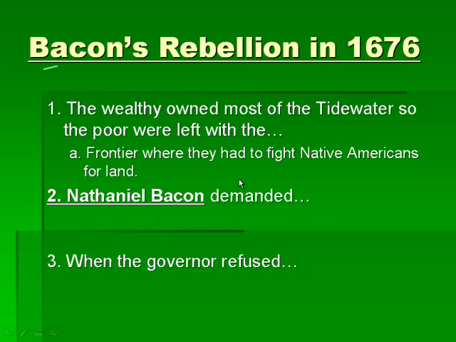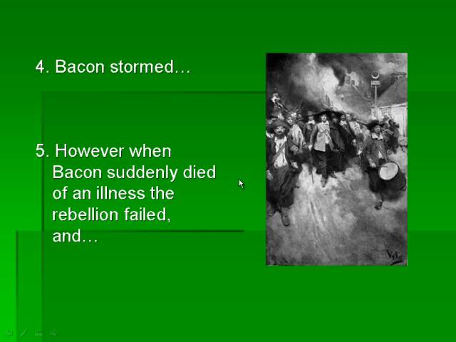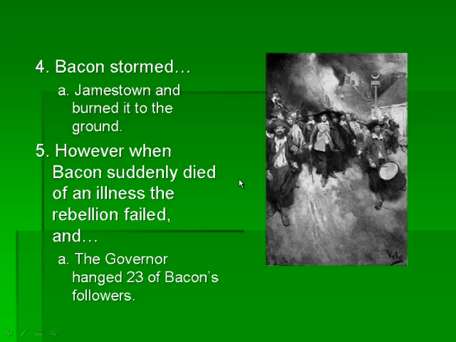So Nathaniel Bacon demanded that the governor help defend the frontier settlements, and the governor refused. Bacon and other frontier people rebelled. They go into Jamestown, they burn Jamestown to the ground, and they're making a little bit of progress, but suddenly Bacon dies of an illness, the rebellion fails, and the governor kind of takes it on himself to just decide he's going to hang these 23 people.